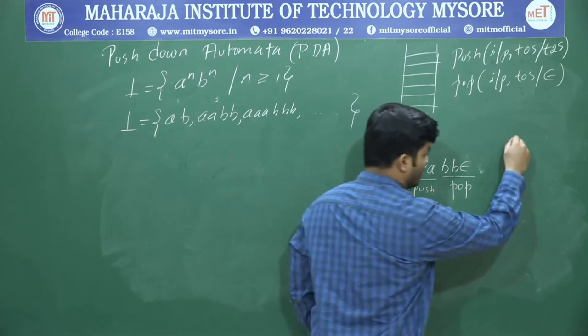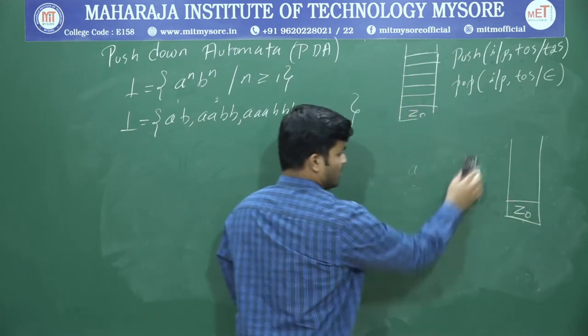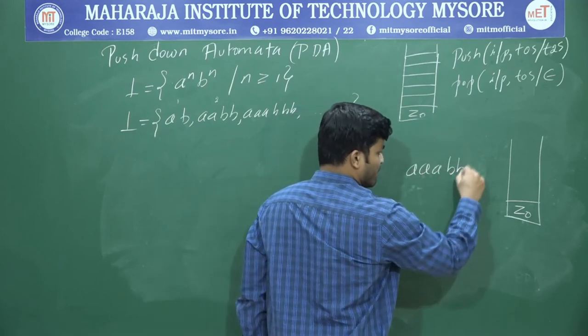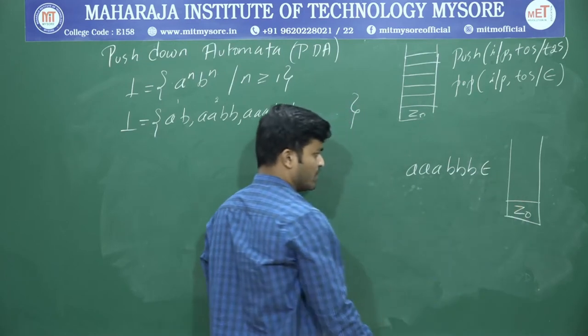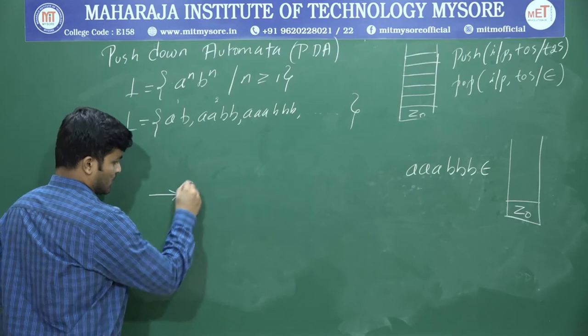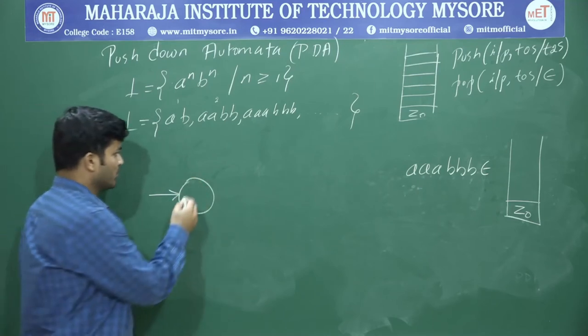So I will take that stack one more time. Which contains what? A. For explanation purpose, again I will go with 3A and 3B. So I will take the start state. I think you know how to write a start state: an arrow with a circle, and I will call this one Q naught.